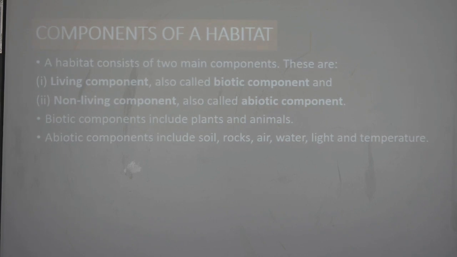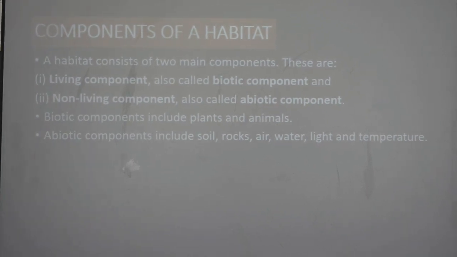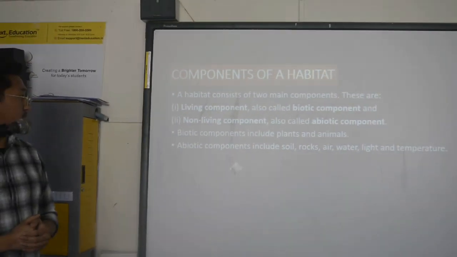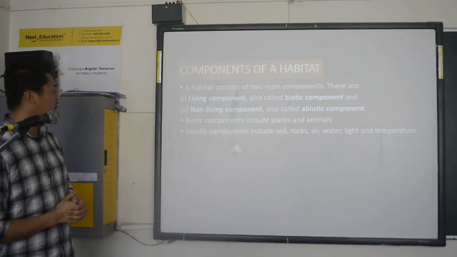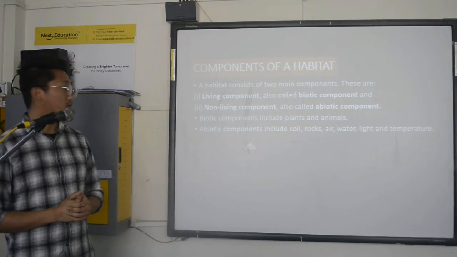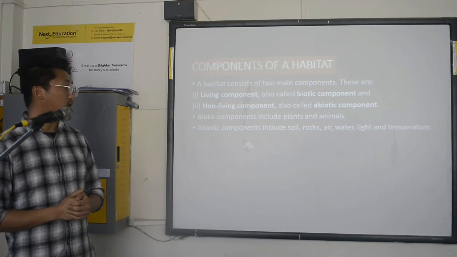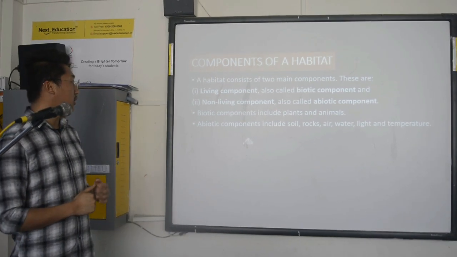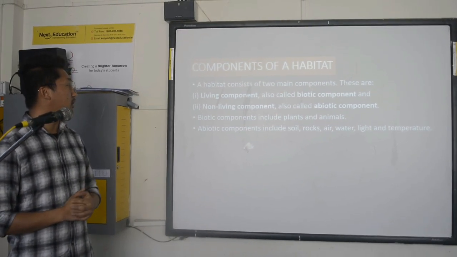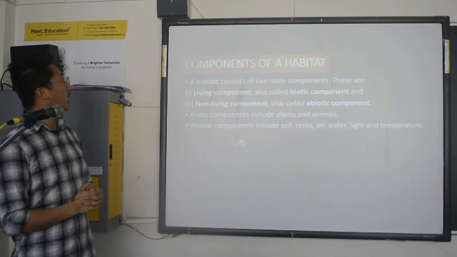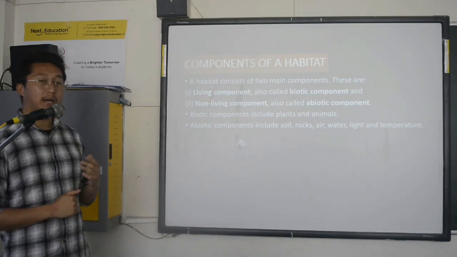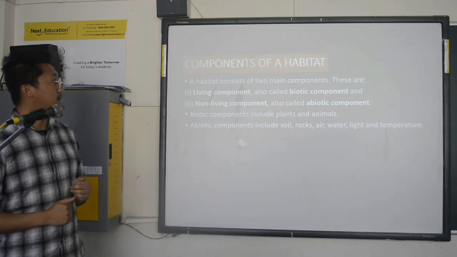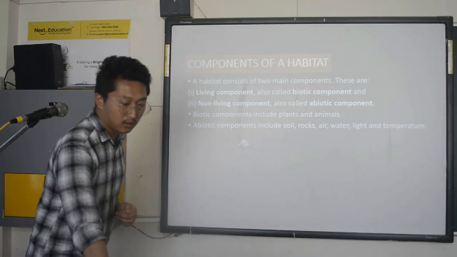Like water, soil, everything else. Biotic components include plants and animals, and abiotic components include rock, soil, air, water, light and temperature. So these are all the non-living components of the environment. So the living biotic component and abiotic component are the components of habitat. So these are all in this topic.